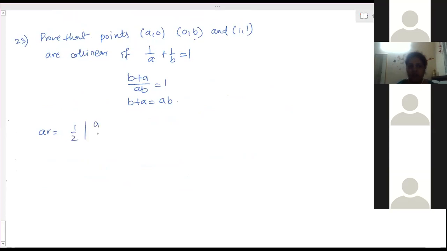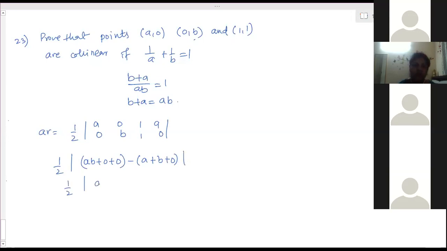Half of (a, 0), (0, b), (1, 1) and (a, 0). 1 by 2 times ab plus 0 plus 0 minus a plus b plus 0.